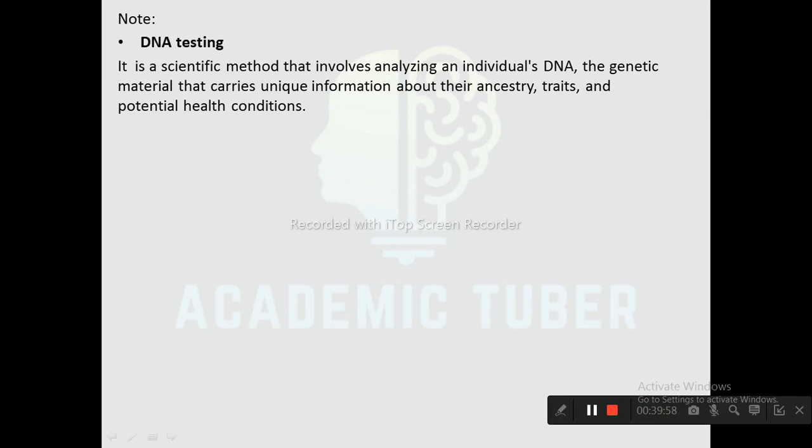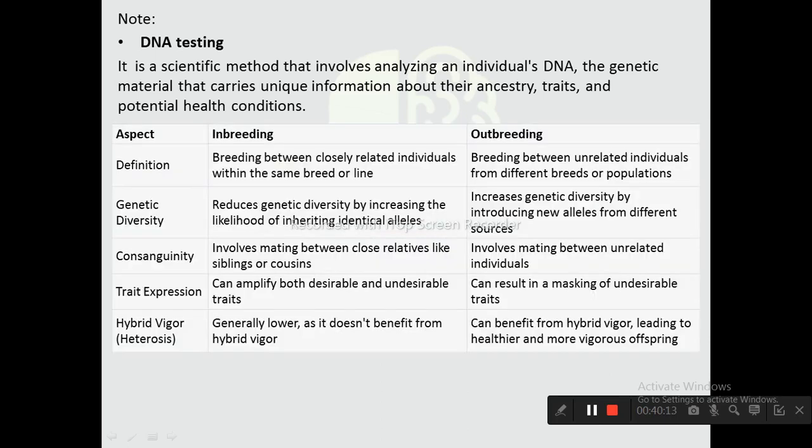So here is the definition of DNA testing. DNA testing is a scientific method that involves analyzing an individual's DNA, the genetic material that carries unique information about their ancestry, traits, and potential health conditions. And lastly, here is the difference between inbreeding and outbreeding. Inbreeding is breeding between closely related individuals within the same breed or lines, whereas outbreeding is the breeding between unrelated individuals from different breeds or populations.